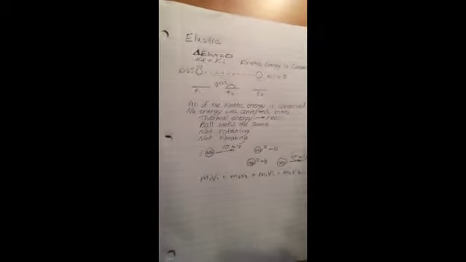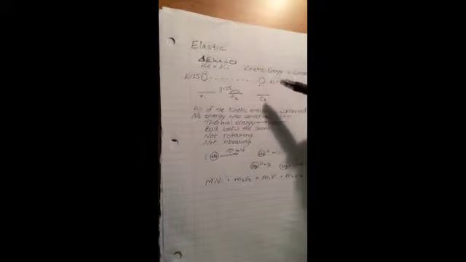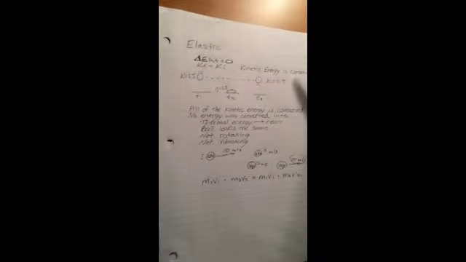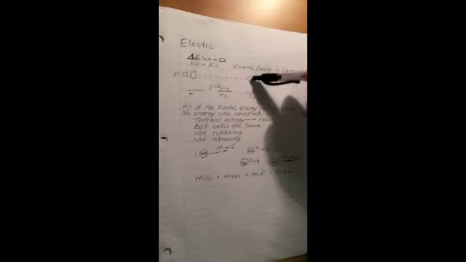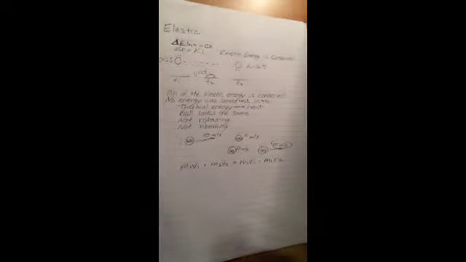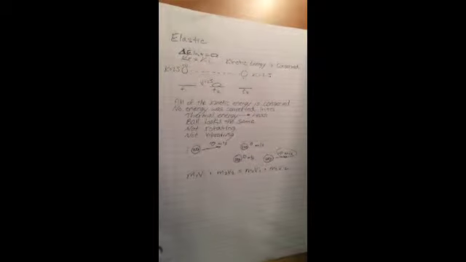So all of the kinetic energy is conserved, and none of this energy was converted into thermal energy, which would be heat, or rotational kinetic energy. The ball's not rotating, the ball's not vibrating, so there's no vibrational kinetic energy, and the ball is not deformed in any way or shape. At this point, it's the exact same shape and size that it was at T1. So all of the kinetic energy at T1, which is the initial kinetic energy, is equal to the kinetic energy at T3, which is the final kinetic energy.